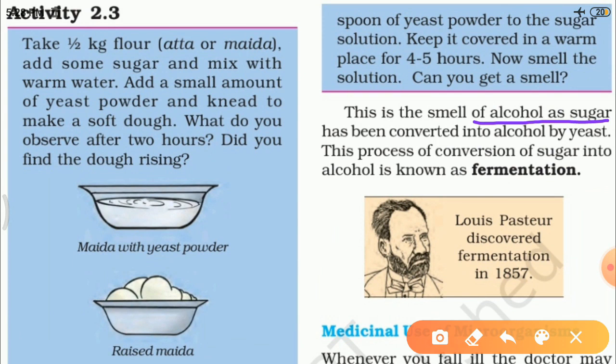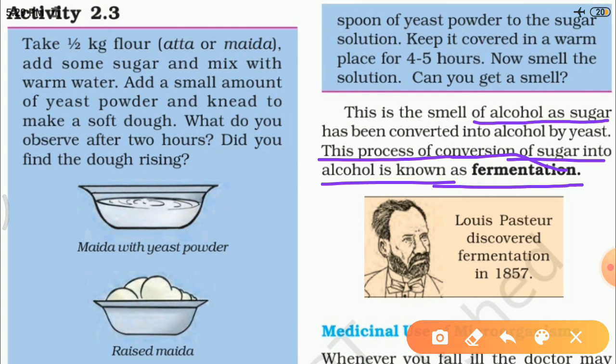We mixed the sugar into the water and also put in the yeast, and because of the yeast, fermentation started and it converted the sugar into alcohol. That's why after a few hours we get the smell of alcohol. This process of conversion of sugar into alcohol is known as fermentation.